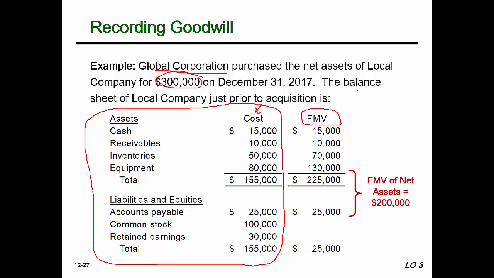And you can see, as I said before, the fair market value equals the cost for cash, for receivables, for accounts payable. But for these, the cost is different than the fair market value, which is what we'd expect. And once again, we're not going to bring over common stock or retained earnings.